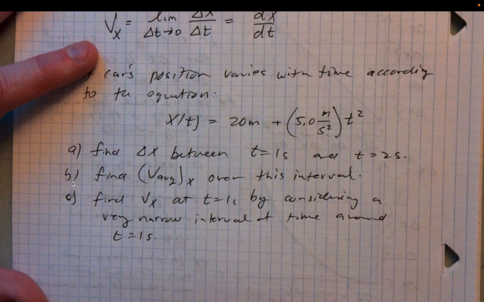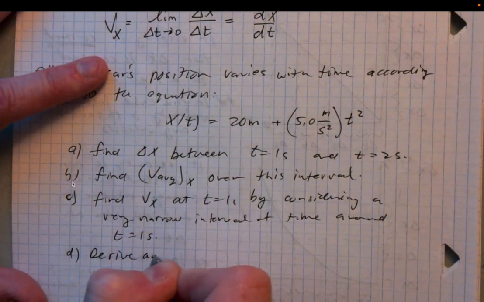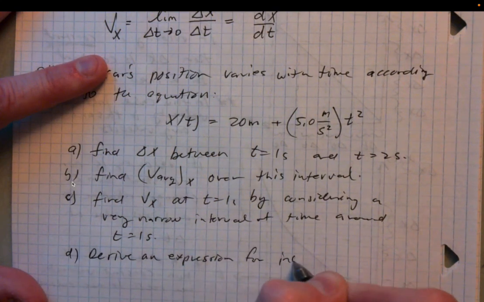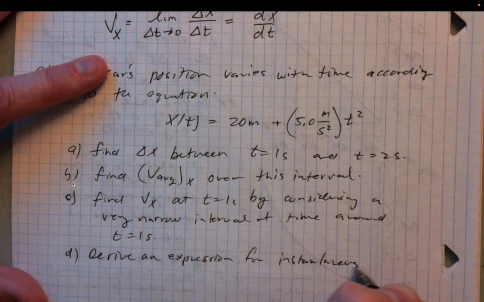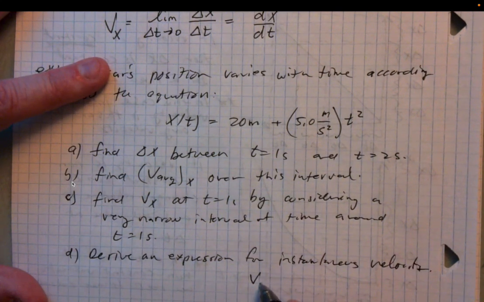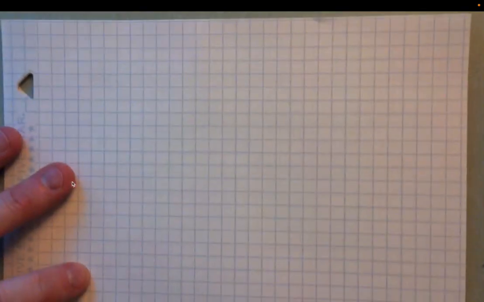Okay. And then part D, let's derive an expression for instantaneous velocity. So we want to find velocity as a function of time. Okay. All right. Cool. Let's work through this example.